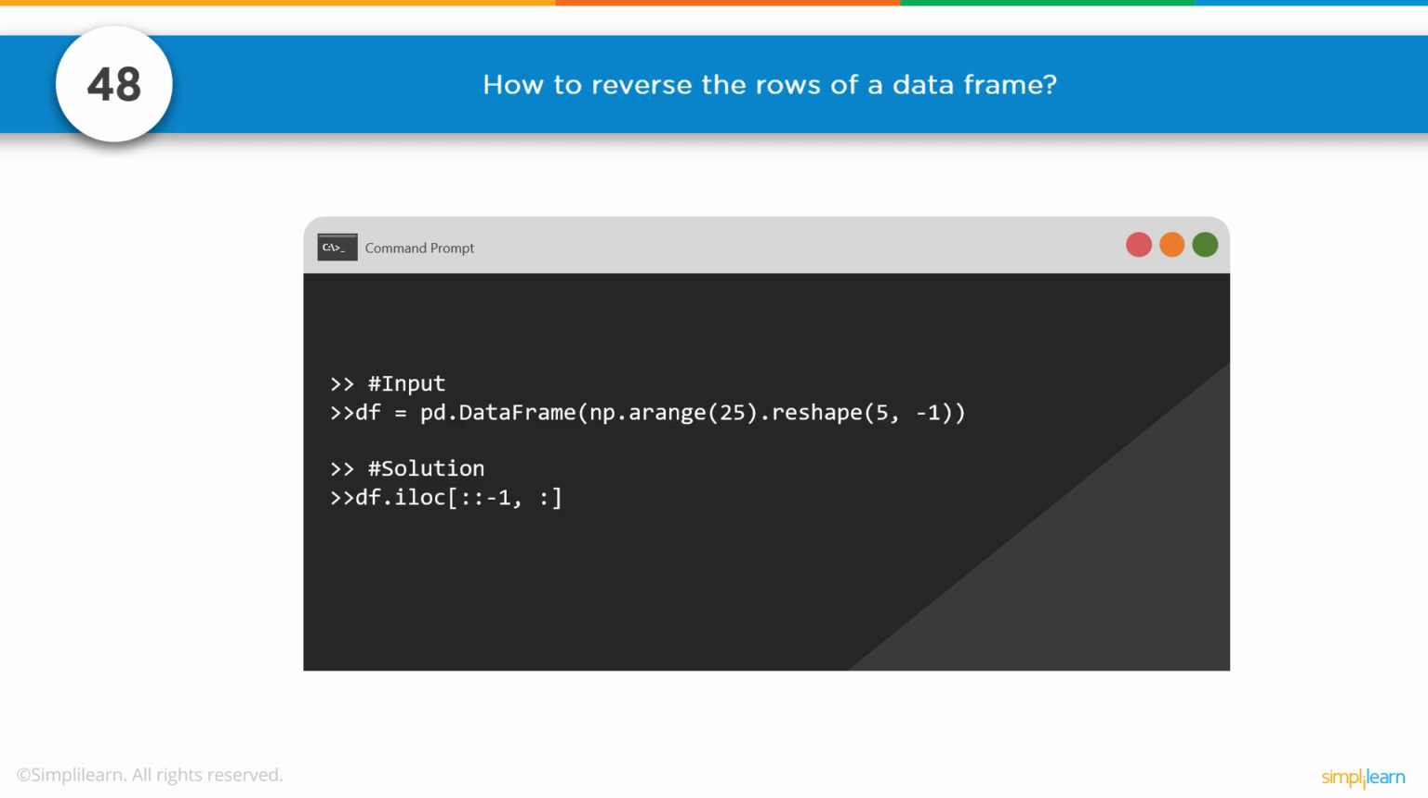Number 48, how to reverse the rows of a dataframe. So here we have our dataframe. We're going to create a NumPy array by 25, reshape it 5, minus 1. And this creates a 5 by 5 dataframe.